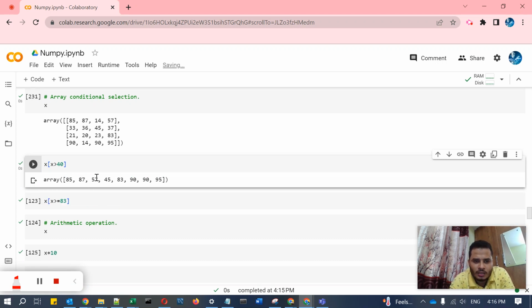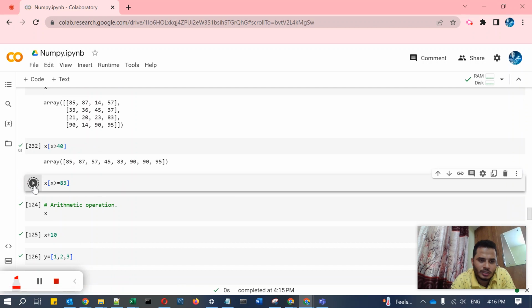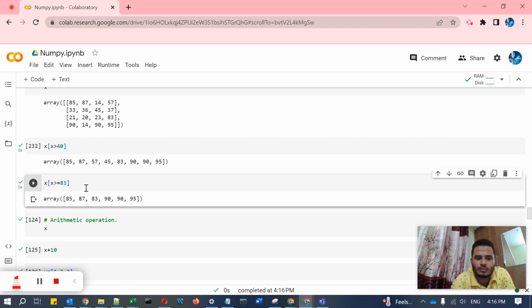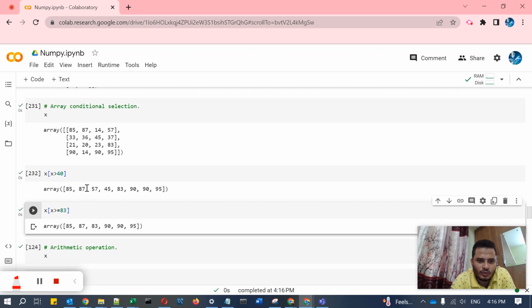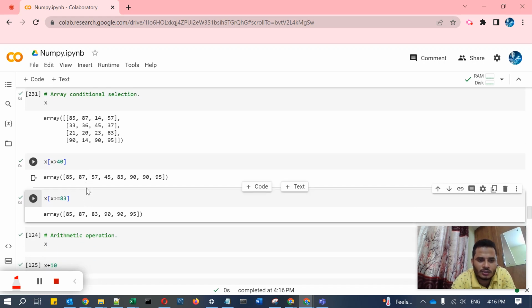All the values more than 40 have been grabbed. Second example, for x greater than 83. So like this you can apply a condition to find out the values.